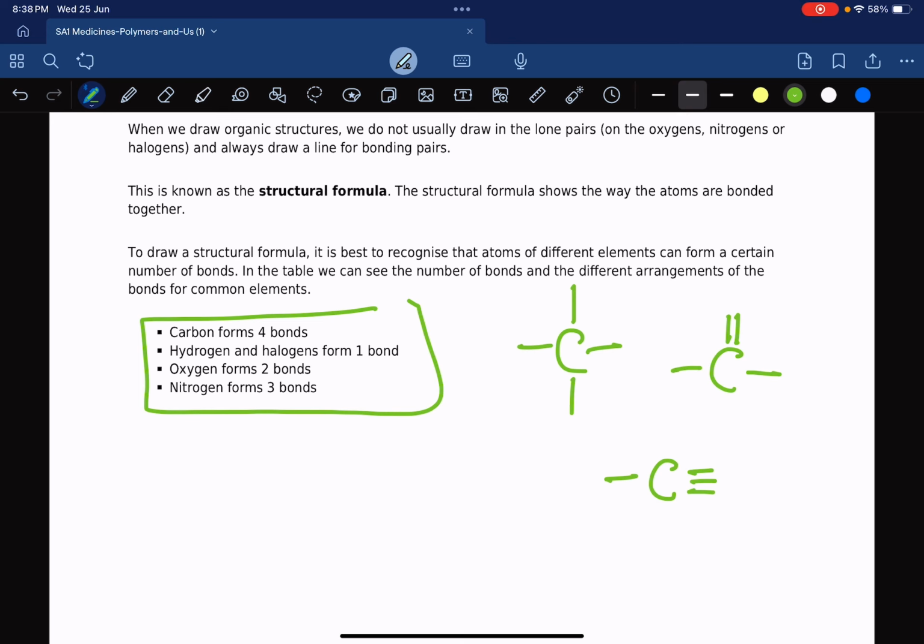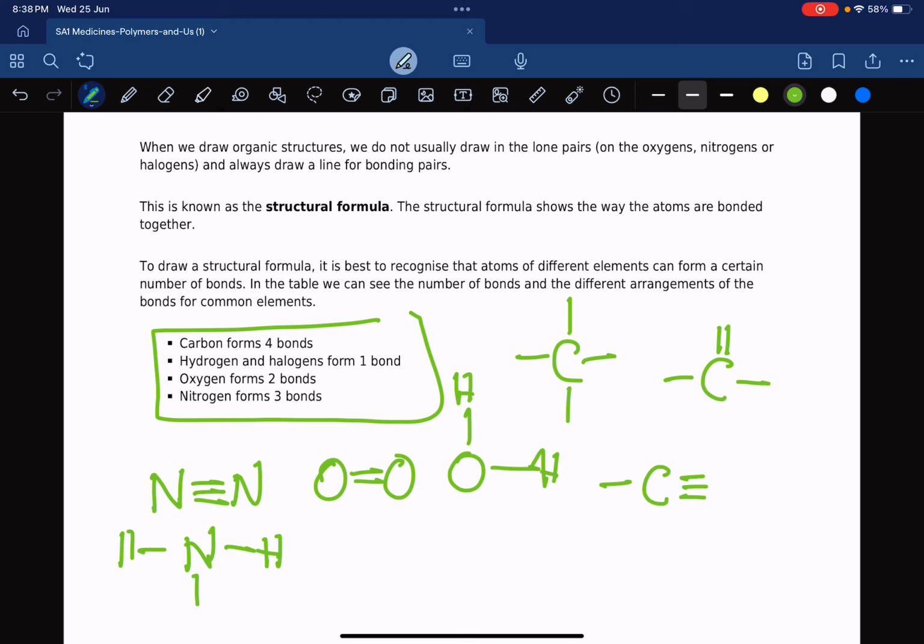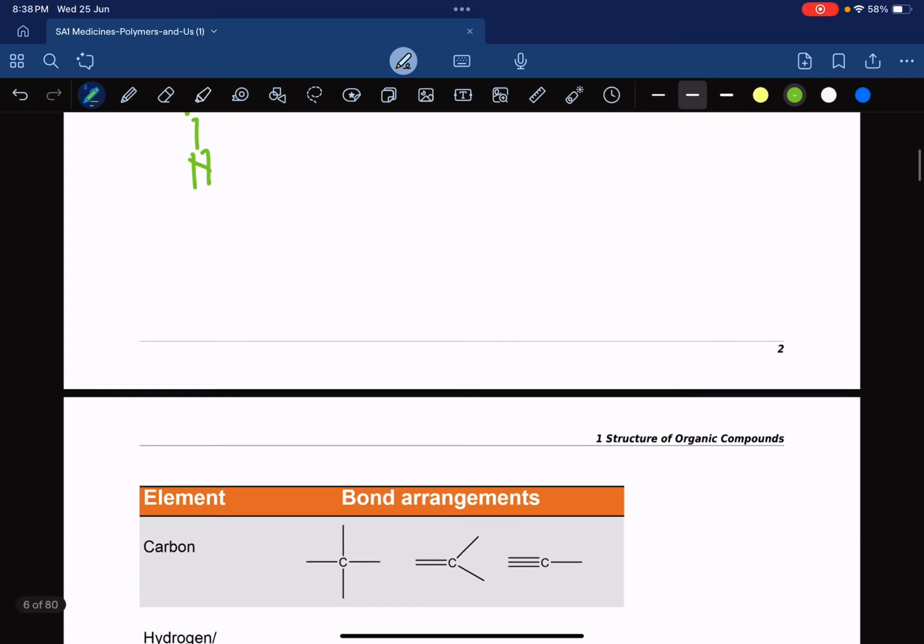Okay, so next thing is hydrogen. Hydrogen is the gap filler in the universe, which means it can make one bond, and if you're just lacking by one bond, hydrogen just comes and sits in there. Oxygen can make two bonds. It can either make two single bonds, like in the case of water, or it can make a double bond with another oxygen. Nitrogen, on the other hand, makes either a triple bond with another nitrogen, or it can make three single bonds, let's say in the case of ammonia. So there are many different combinations as well. If you know this, then things become a little bit easier.